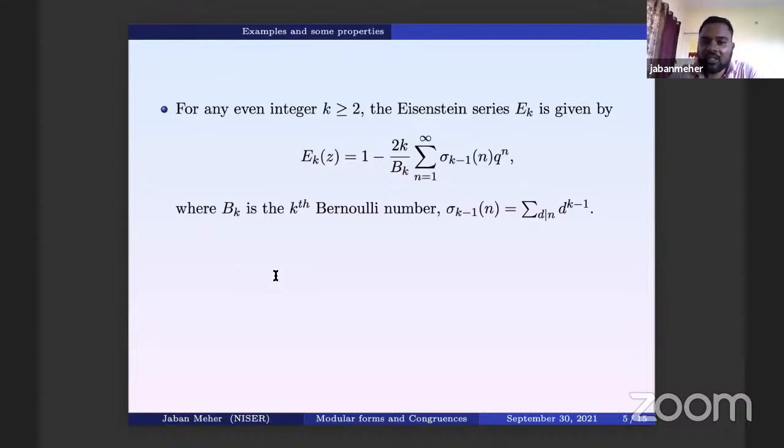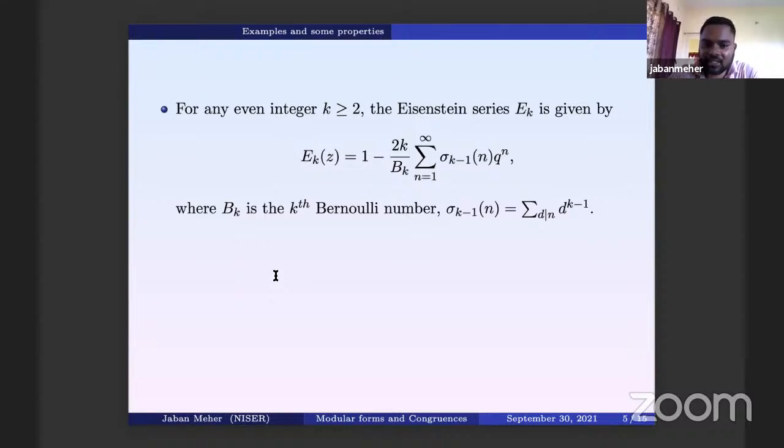So E_k is 1 minus (2k/B_k) times the summation of sigma_{k-1}(n) q^n. Again, q is e^(2πiz), B_k is the kth Bernoulli number, and sigma_{k-1} is defined in this way. Here we define it for any even integer k bigger than or equal to 2, and this is called the Eisenstein series.